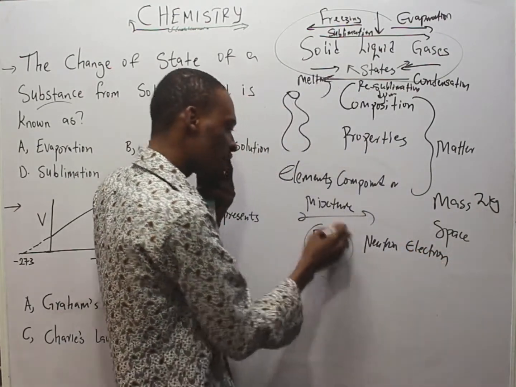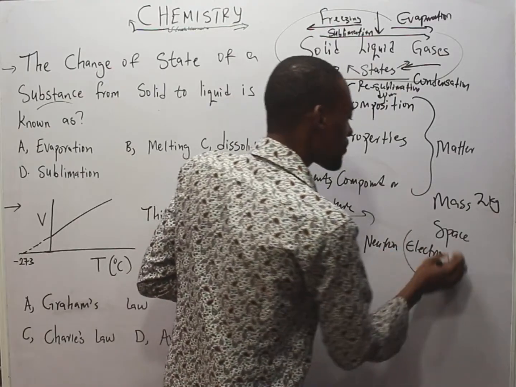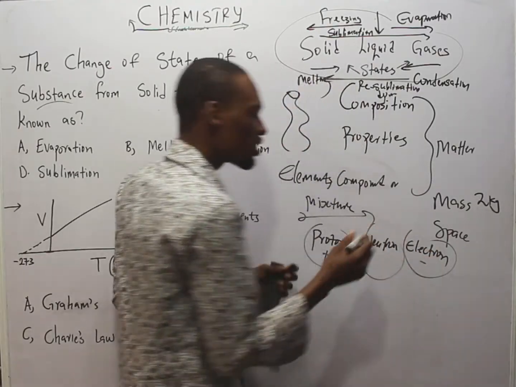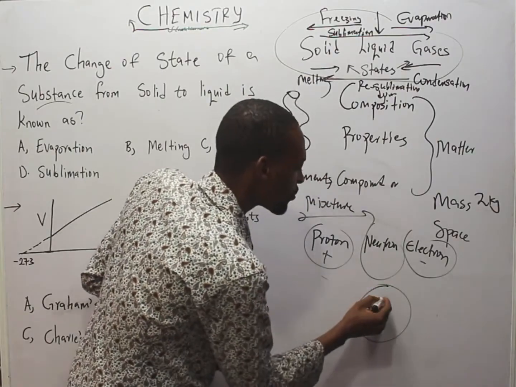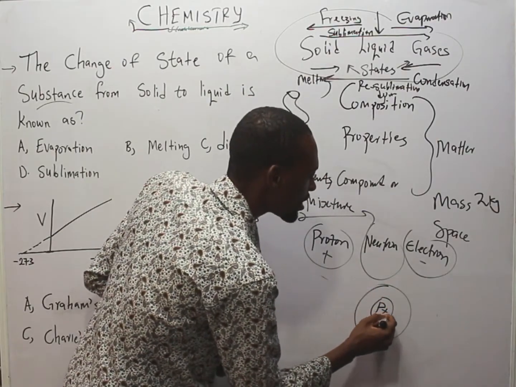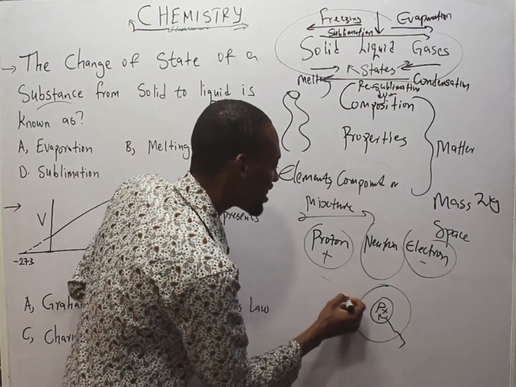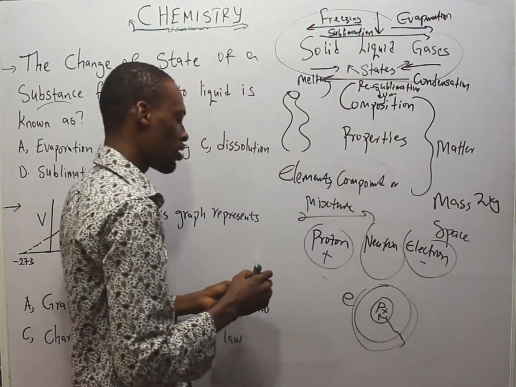The proton is positively charged. The electron is negatively charged, while the neutron is neutral. So if you take this to be an atom, the proton and neutron, P plus N, are inside the nucleus, while the electrons revolve around.